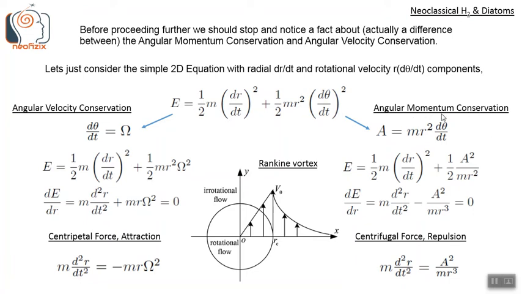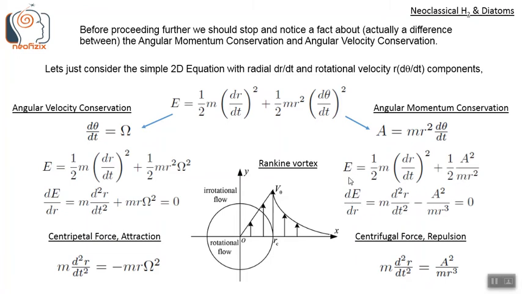On the other hand, if we assume angular momentum conservation, that is A, which is a constant, equals m r squared dθ/dt, then the energy equation gets converted to this form: E equals half m (dr/dt) squared plus half A squared by m r squared. So here we have replaced this rotational energy term with half A squared by m r squared.